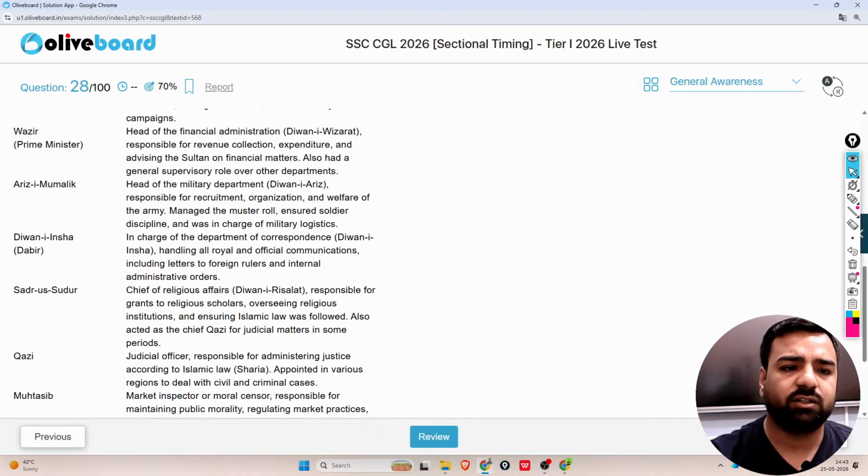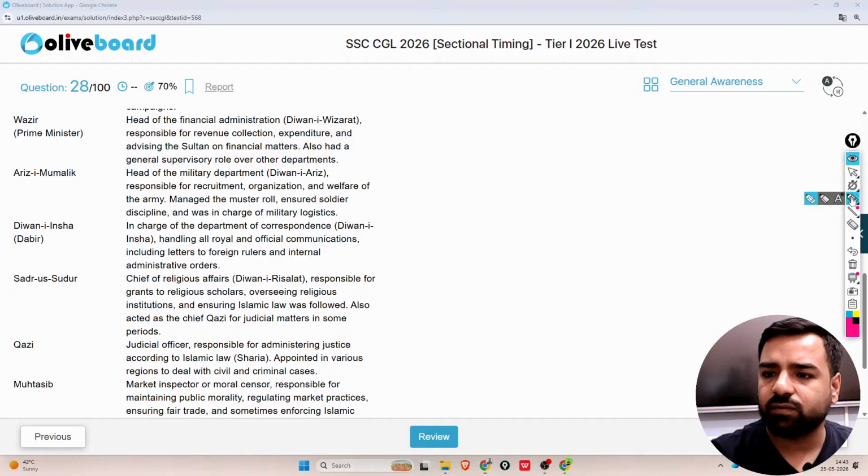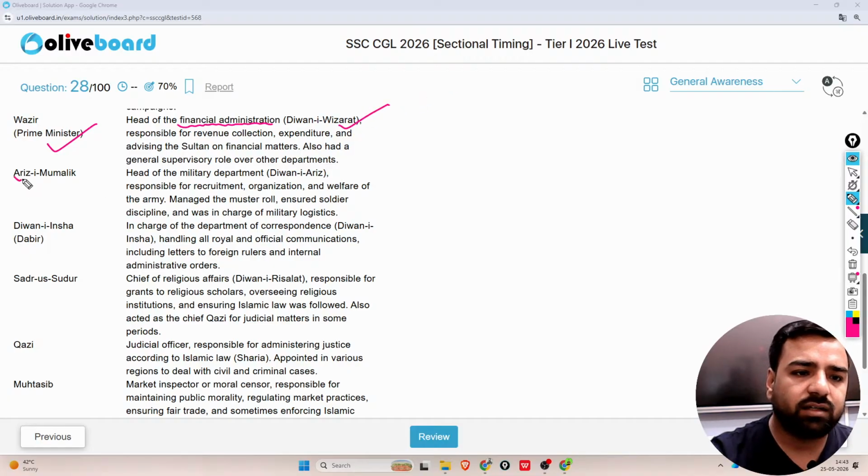One more thing I need to tell here. Guys, Wazir, that is the Prime Minister. He was the head of financial administration, that is Diwan-e Wizarat. Then Ariz-i-Mamalik was the head of the military department, that is Diwan-e Ariz. Then we have Diwan-e Insha, that is Dabir, in charge of the department of correspondence.